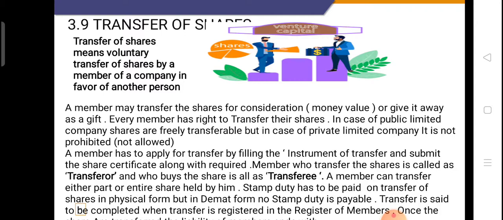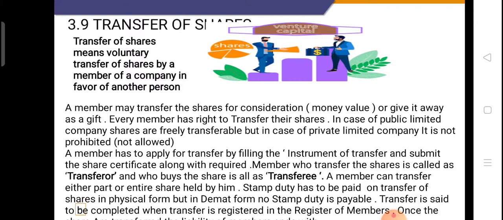The member who transfers the share is called the transferor, and the person who buys the share is called the transferee. A member can transfer either part of the shares or the entire shares held by him.